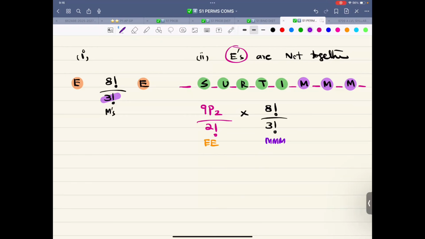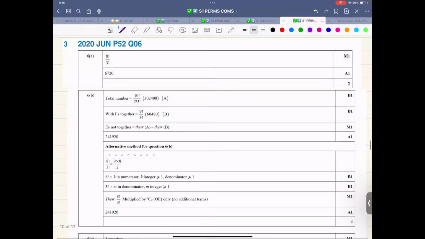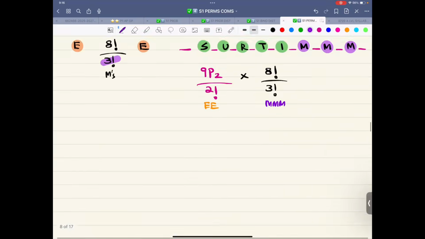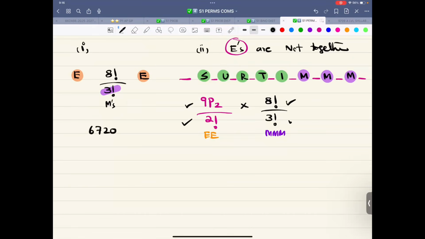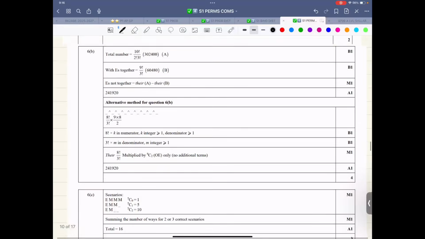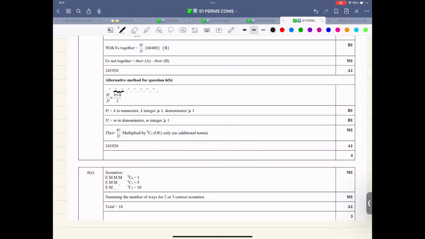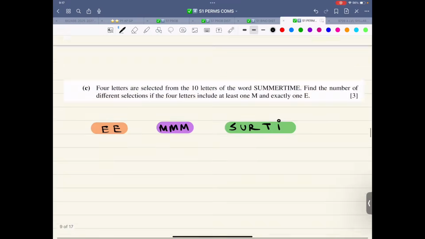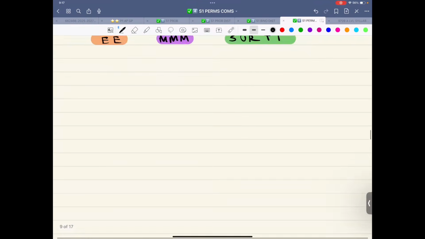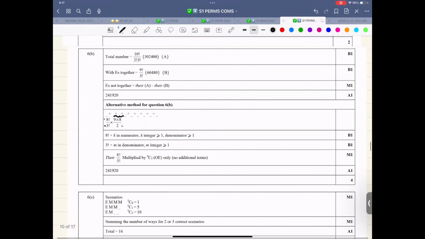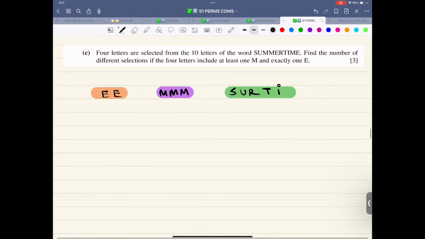Double check the answer. First one is 8 factorial over 3 factorial, which is 6720. So this answer is 6720. And this answer is 9P2 over 2 factorial, times 8 factorial over 3 factorial. This answer is 241920. No matter how big the answer is, leave it as it is. 241920, if I'm not mistaken. Good. Now let's focus on this.